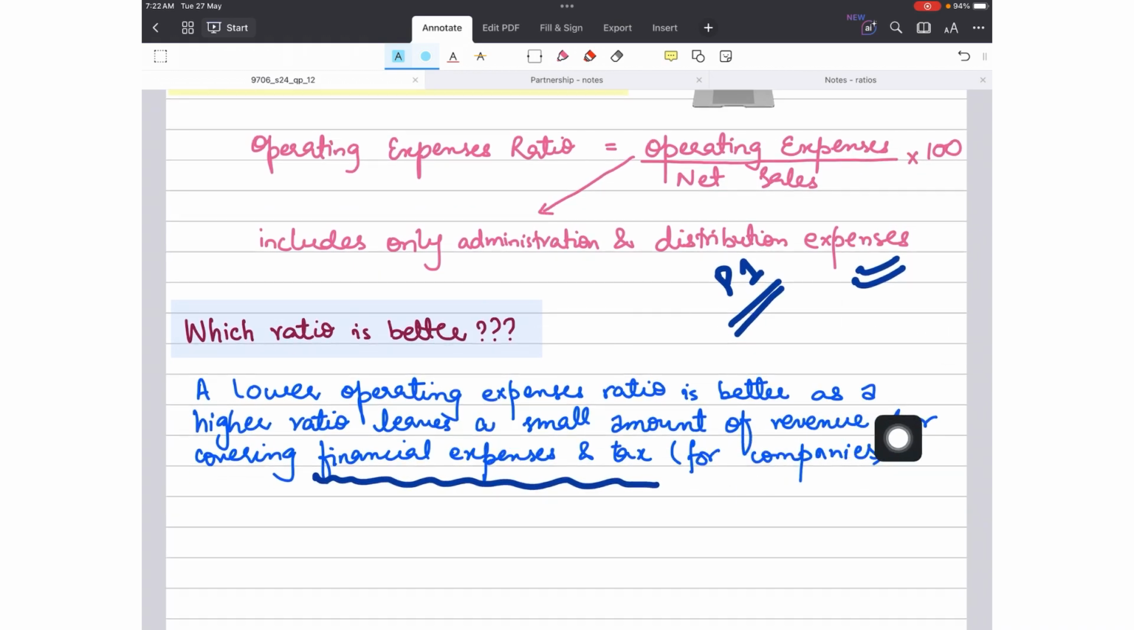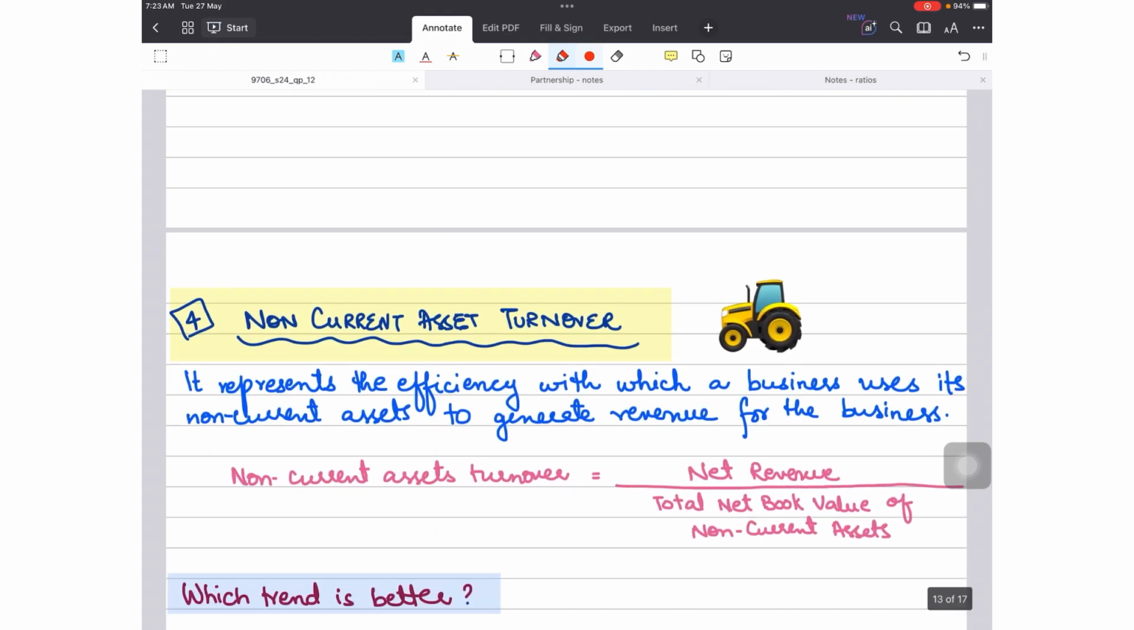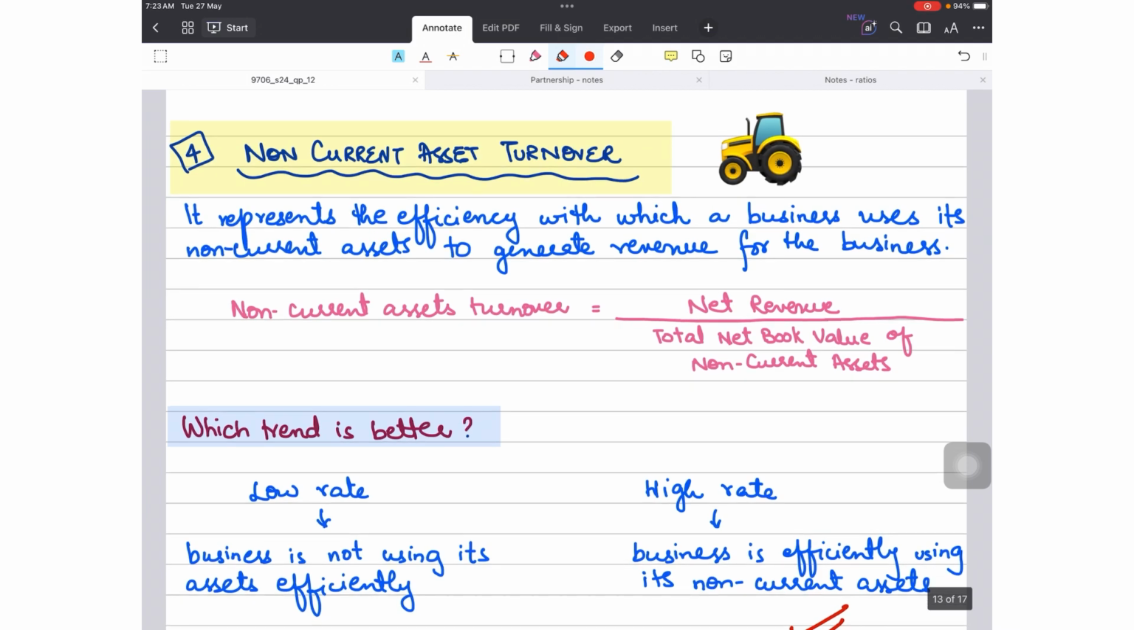And a lower operating expenses ratio is better, as a higher ratio leaves a small amount of revenue for covering financial expenses and tax for companies. So which is better? A lower operating expenses ratio is better. So while reading the options, we will keep this in mind, that in which option can I find this.